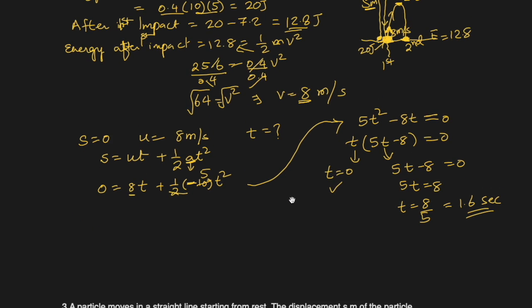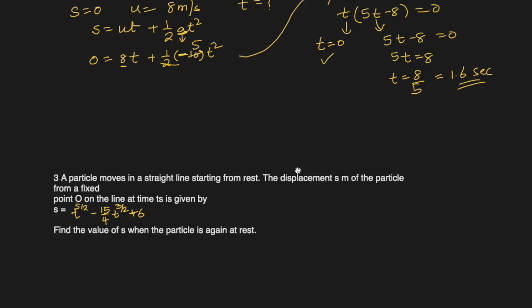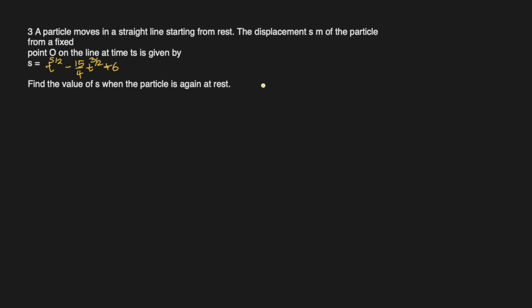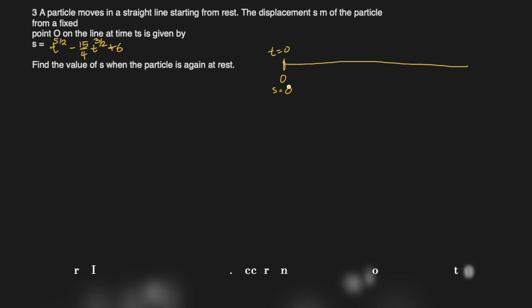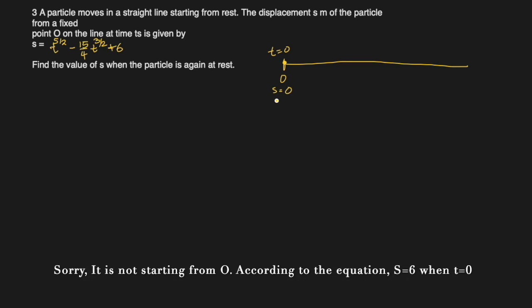Let's move on to the next question, which is this. A particle moves in a straight line starting from rest. The displacement s meters of the particle from a fixed point O on the line at the time t seconds is given by this. This is fixed point O from where it starts. So whenever we have such a situation, we should start by writing that at t equal to 0, displacement equal to 0, because it is here at the starting point. So no displacement here. This is the straight line.